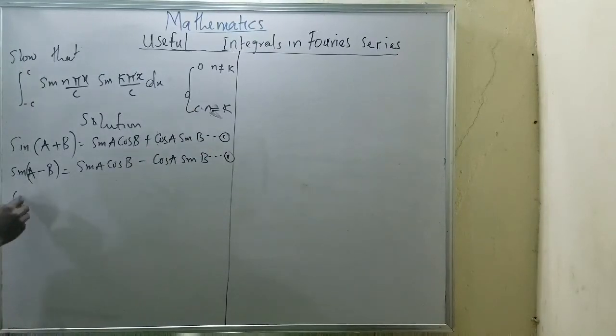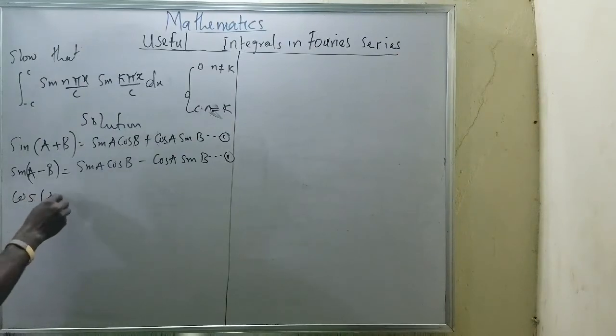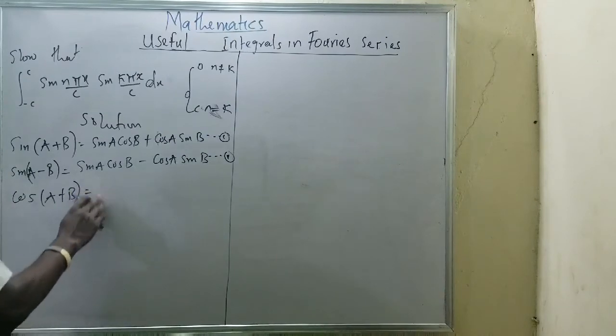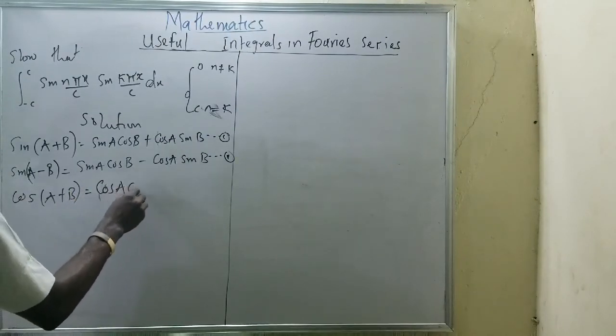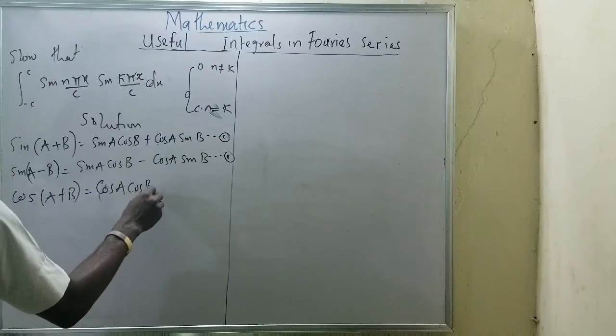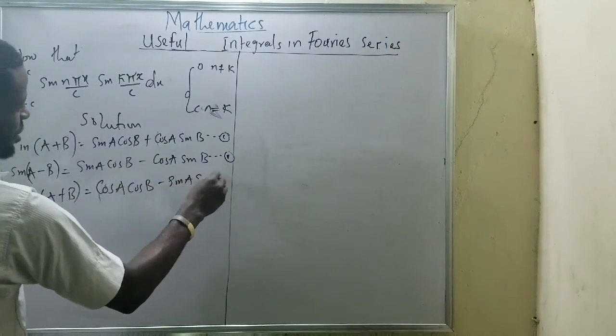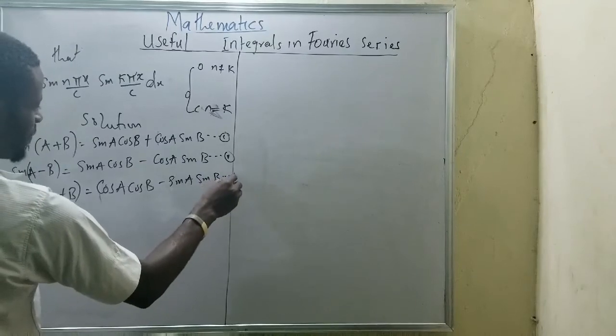Now, if I have cos(A plus B), the same thing, I will have cos A cos B minus sine A sine B. Call it equation 3.